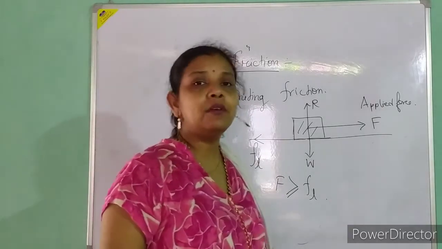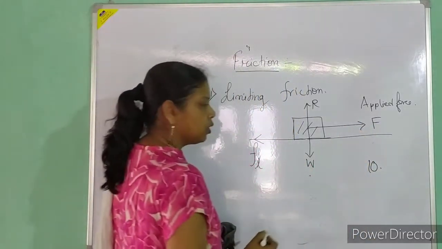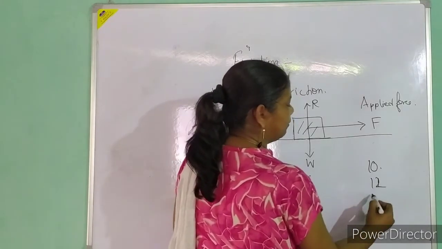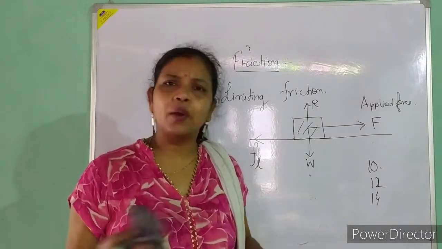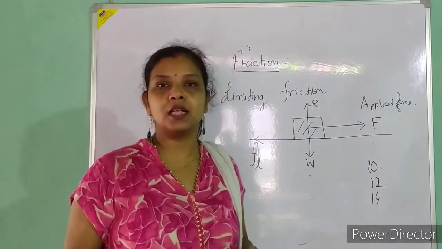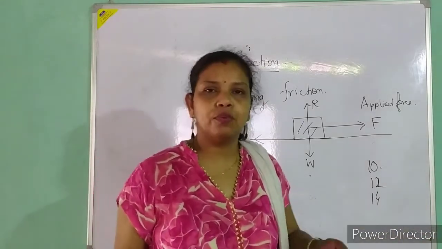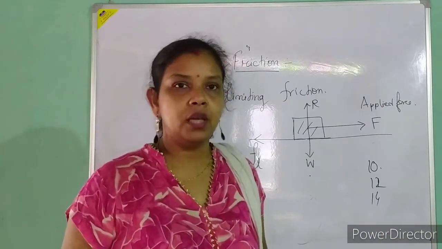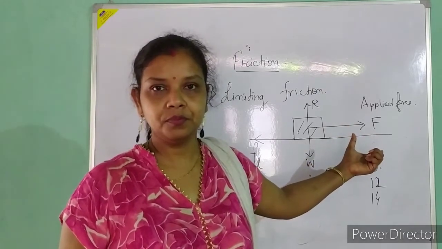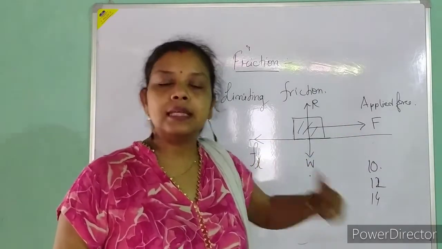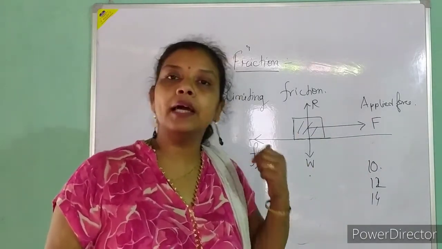And now, beyond that, what will happen? If I applied more, suppose I say that at 10 Newton, the body starts moving. So now if I apply 11 Newton or 12 Newton, 14 Newton, what will happen? Do I have to apply more force now? No, I don't have to apply more force. Once the body starts moving, you can take the example at home also. If you take a big body and try to move it, you'll find that once the body starts moving, I don't have to increase the applied force now. It will continue to move easily. Means the frictional force gets reduced compared to the limiting case.